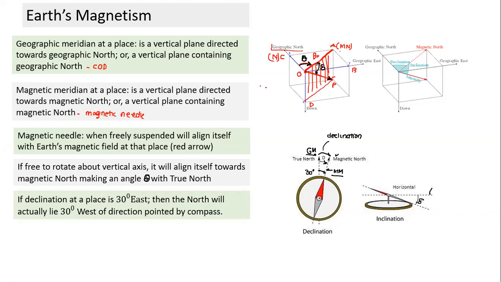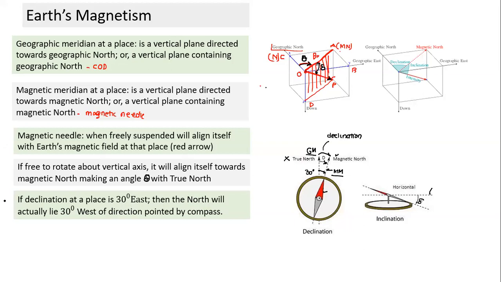Conversely, when you stand at a place, can you find out where true north is? We can't find out where true north, the geographic north, is. What we can find out is where the magnetic north is. How do we find magnetic north? With the help of a needle. But if I know the declination at that place is 30 degree east, then using my compass, I can find out the direction of true north, which is called geographic north.